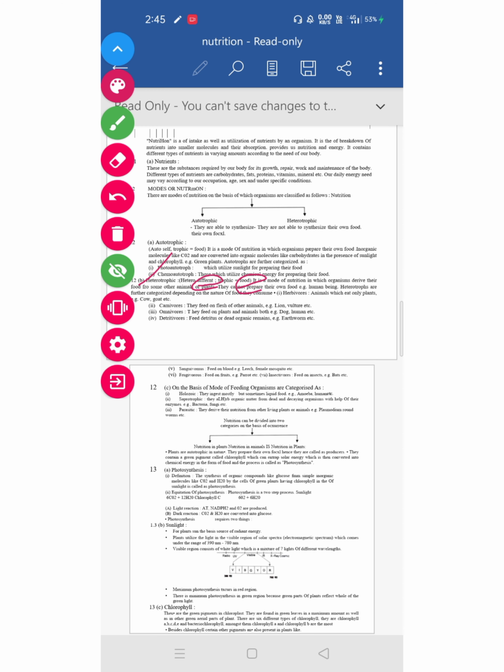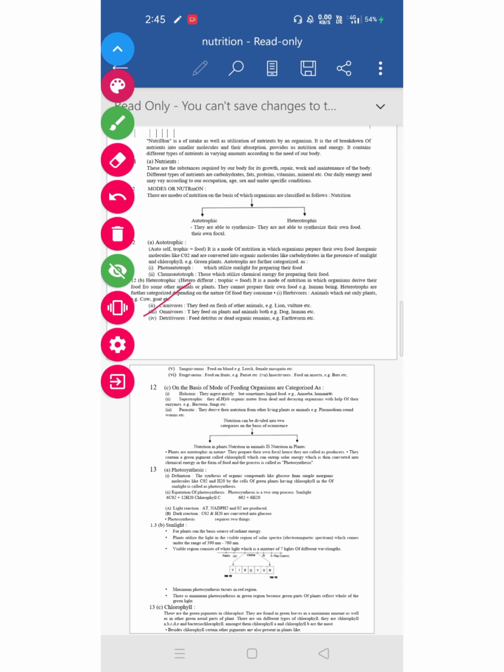For example, human beings. These are further categorized into several types. First, start with herbivores. Herbivores are the organisms or animals that eat plants only. They feed only on green plants. Examples are cow, goat, etc. Second one is carnivores. These are the organisms that feed only on flesh. For example, lion, vulture.